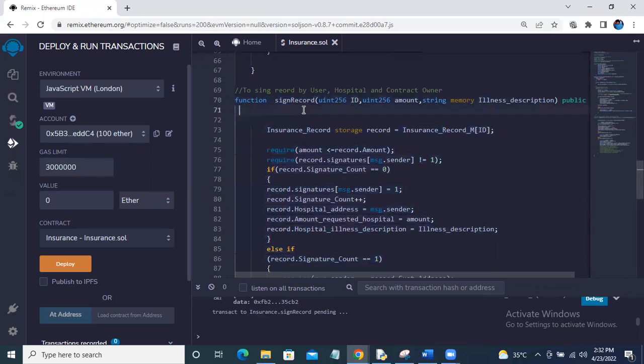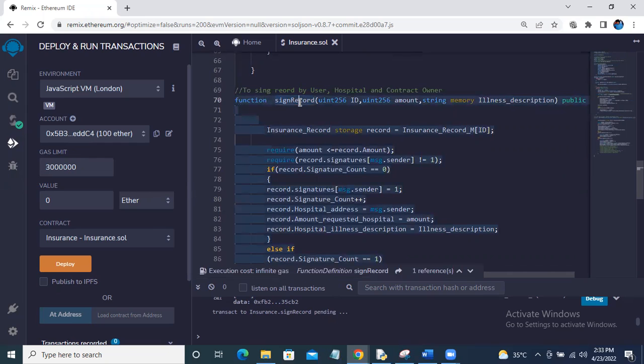So in this process, what we are trying to do is, suppose the user has already paid 10 ethers, and then the user has a medical issue and goes to the hospital. The hospital takes the address of the user and creates a request for us by signing that record, saying I want 5 ethers, his total bill was 5 ethers. Here they will give us the reason for that, and then they will sign the record. Once they sign the record, the user will check this transaction and sign the transaction once again.